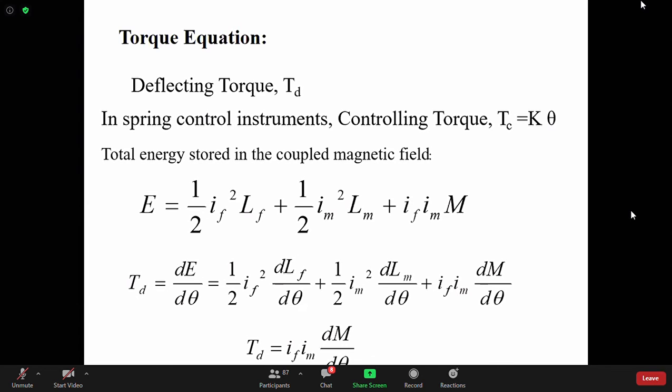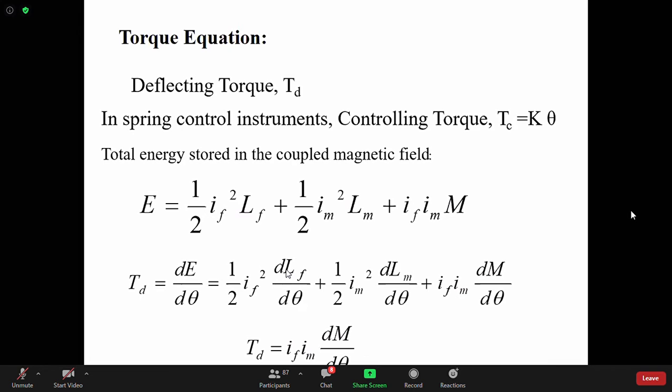That means if you have only a single coil, no mutual coupling, it will be half L i squared only. If you have two coils with no mutual coupling, then half L1 I1 squared plus half L2 I2 squared. If two coils with mutual coupling, your energy will be half L1 I1 squared plus half L2 I2 squared plus I1 I2 into M. M is the mutual coupling. Okay, for the time being, assume that this is the energy.